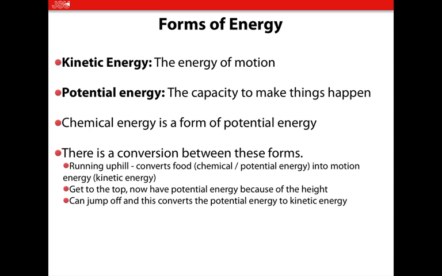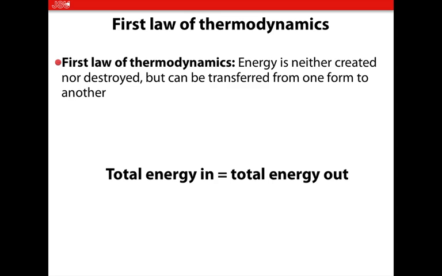Okay, so chapter 6. Two forms of energy: kinetic energy and potential energy. You should know what each of these are. The reason we concern ourselves with biology and these types of energy is that we convert one to the other. For example, when humans eat something, we have a form of potential energy in the form of chemical energy. We convert that to ATP, and that ATP can then be used to drive processes, cause motion, like your muscles moving, a form of kinetic energy.